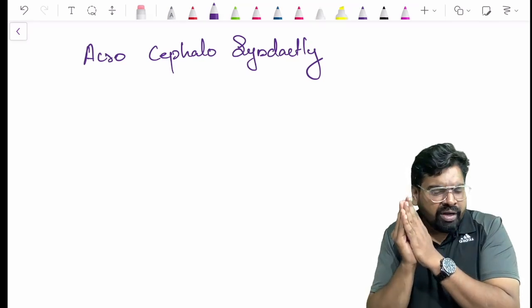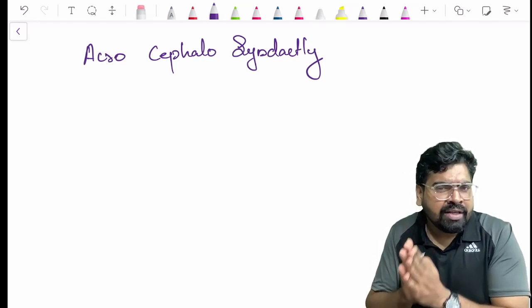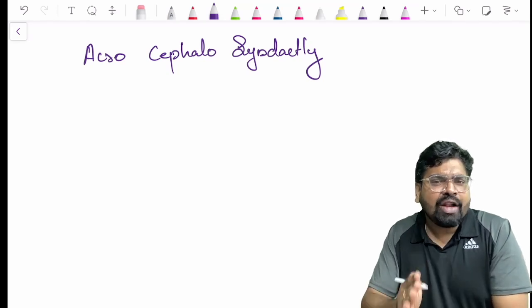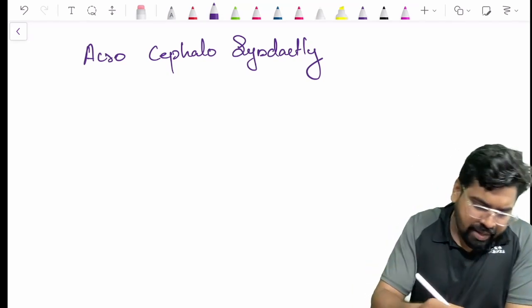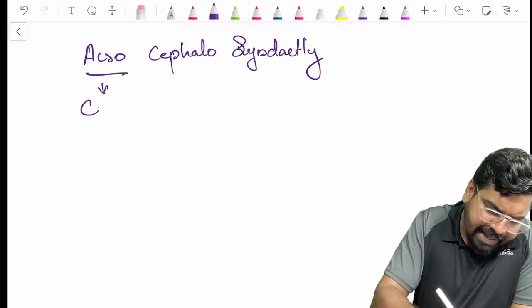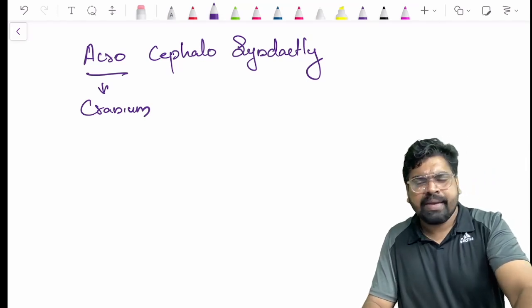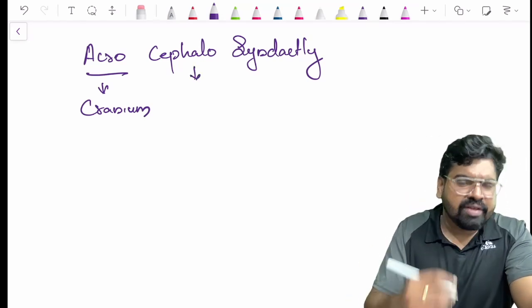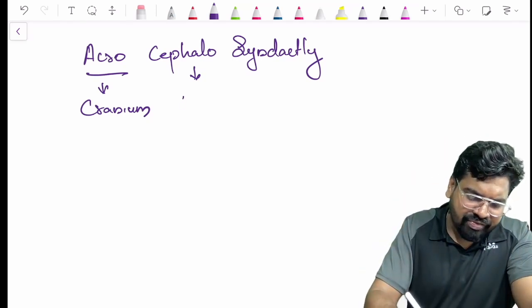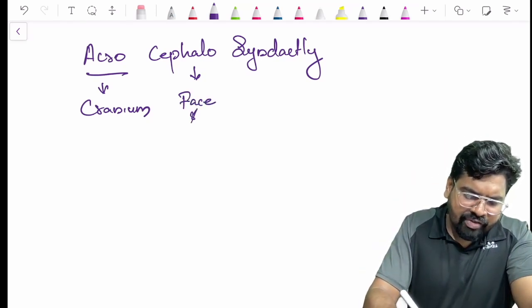Right. So how you have to learn is to understand acrocephalosyndactyly. Acro means cranium. Cephalic region is your face and cranial region, the face and the cranium.